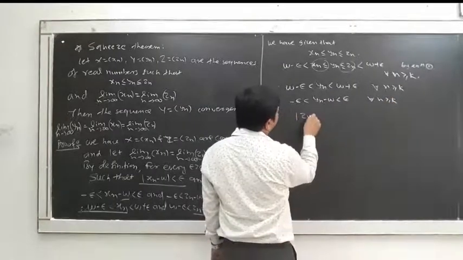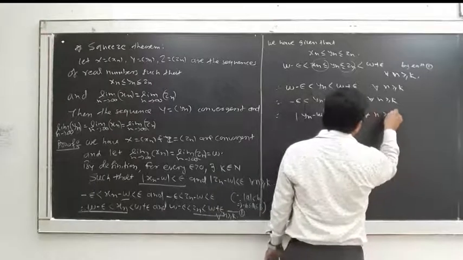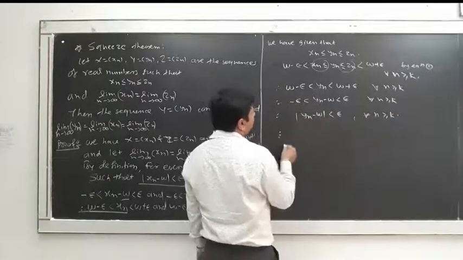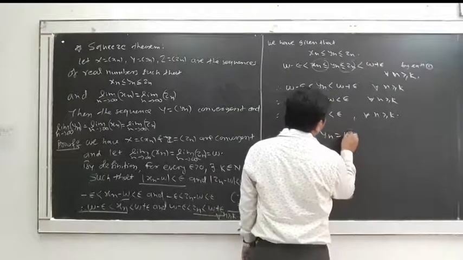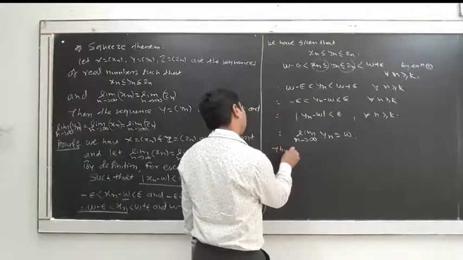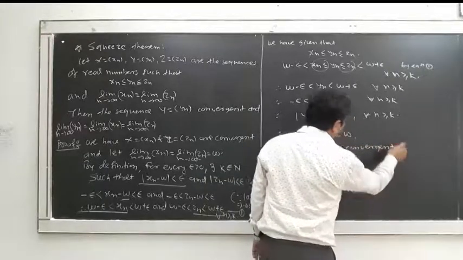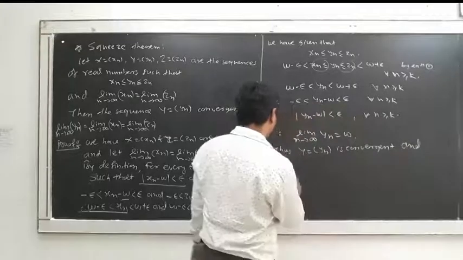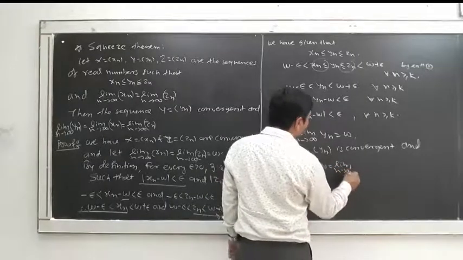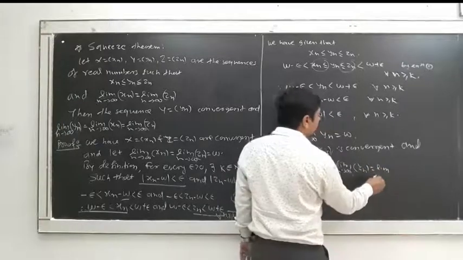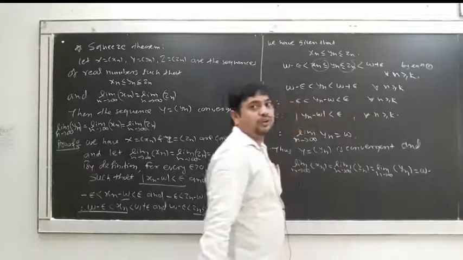Therefore we can write, mod of yn minus w is less than epsilon for all n greater than or equal to k, and therefore we can write, limit n tends to infinity yn is equal to w, and thus yn is convergent, and we can say that limit n tends to infinity xn is equal to limit n tends to infinity zn is equal to limit n tends to infinity yn, and all the limits are equal to w.